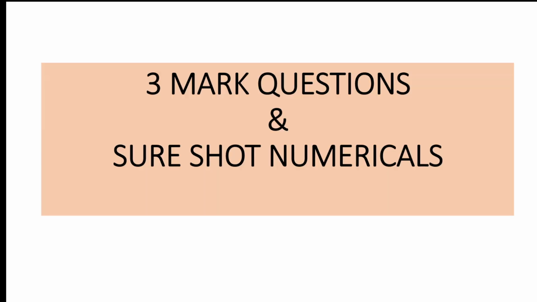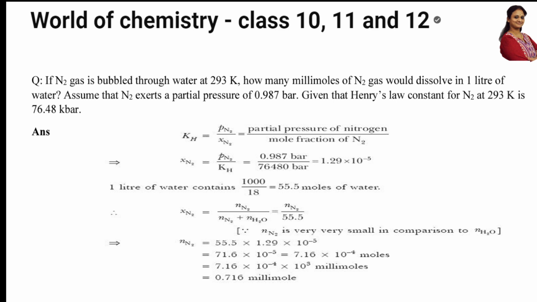So after the complete 2 marks, now I'm going to give you the 3 marks questions and short numericals. I have listed out all the short numericals. Basically 1 3 marks question, very important students, short numericals are compulsory you'll be getting. So Henry's law constant numerical, how is the procedure given, how you are going to apply in the question, how you're going to write the units and everything is given. So please practice this. I've already explained these questions in the short videos.